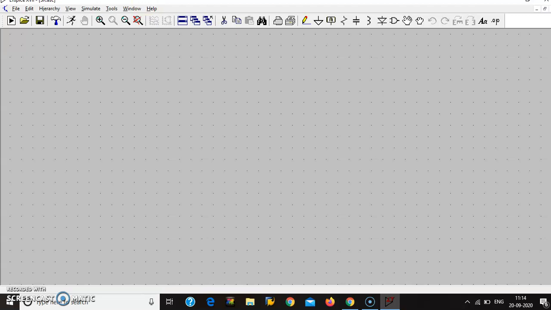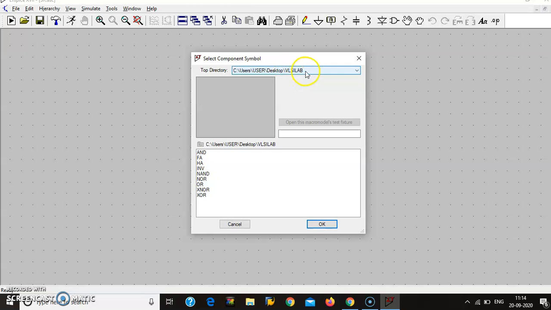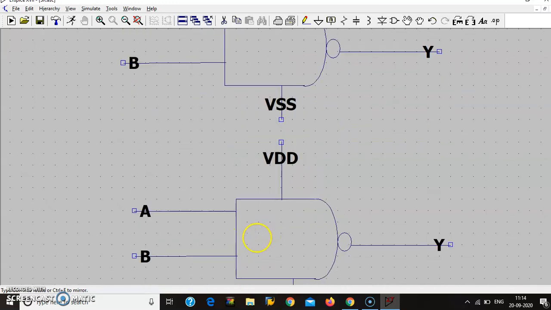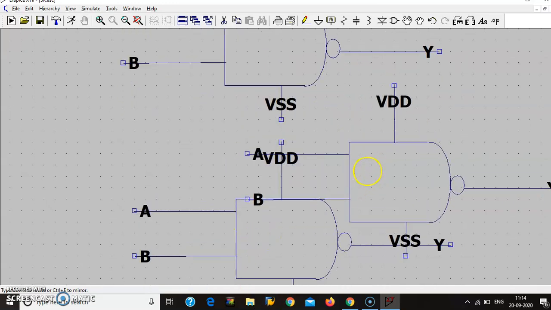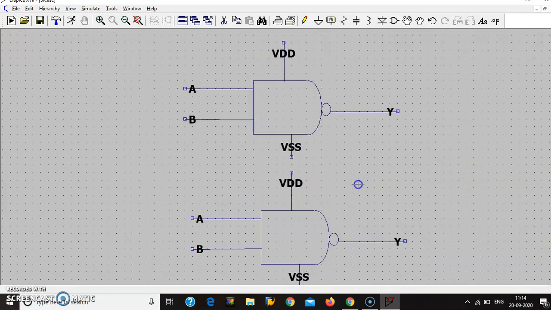Next, go to the component icon and select your library, your folder. By using two NANDs, we design an SR latch.